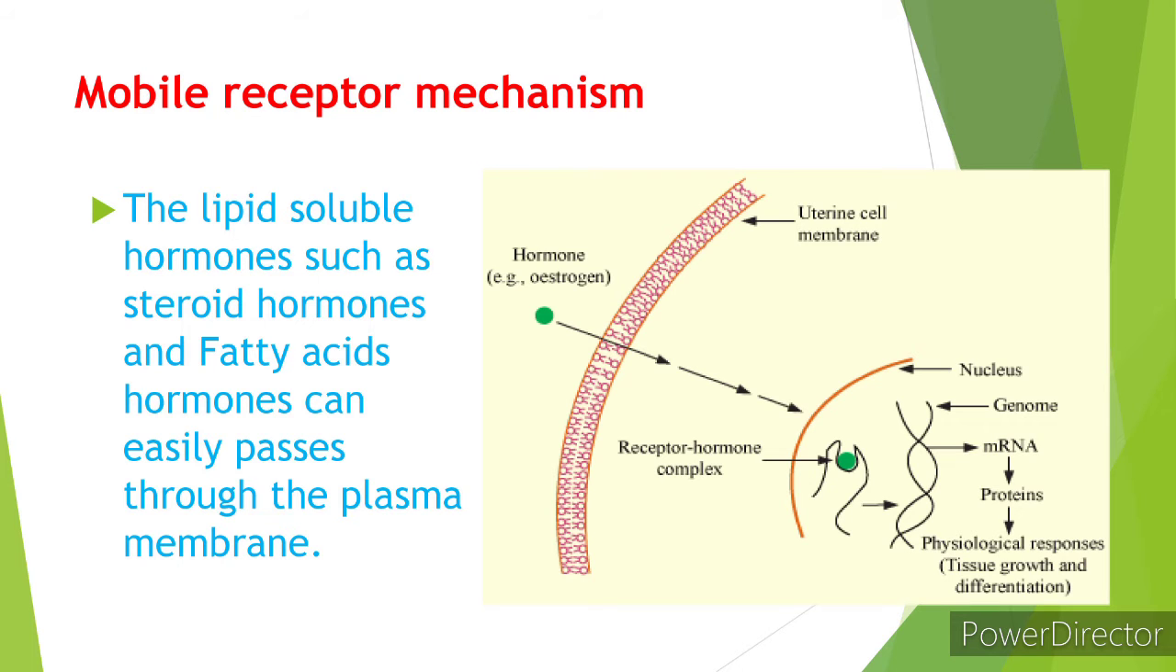Next is the mobile receptor mechanism. These are lipid soluble hormones, steroid hormones and fatty hormones. They can easily pass through the plasma membrane, so they have their receptor inside the cell, freely floating in the cytoplasm. As the name suggests, it is mobile, so they are freely floating in the cytoplasm.